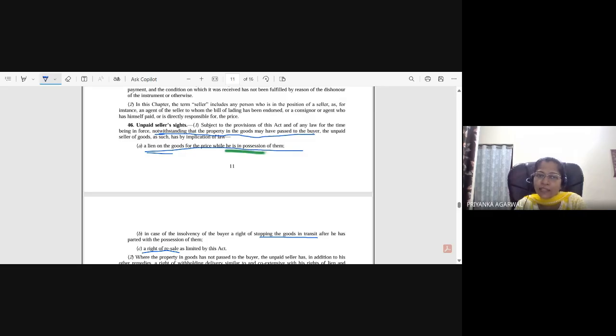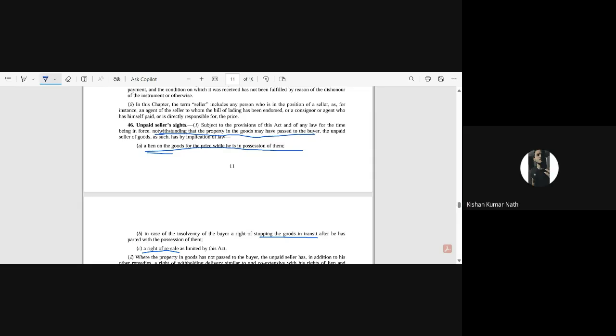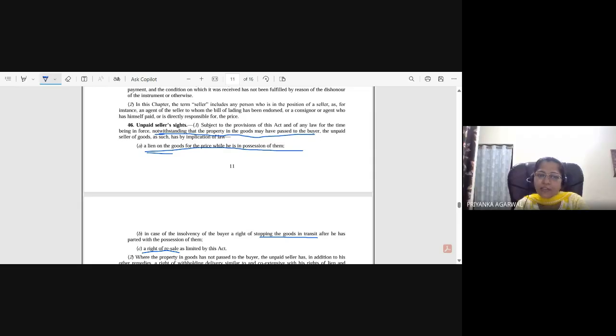If he is not in the possession of them, then whether he is able to exercise lien, obviously not. Yes, in case of insolvency of the buyer, a right of stopping the goods in transit after he has parted with the possession of them. So the right of stopping the goods in transit is there only in case of insolvency of the buyer. So if the buyer is not insolvent, then the seller has no right of stopping the goods in transit.